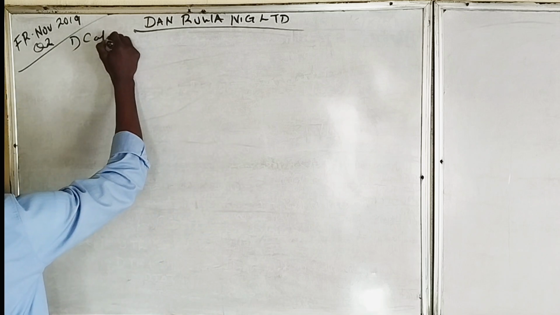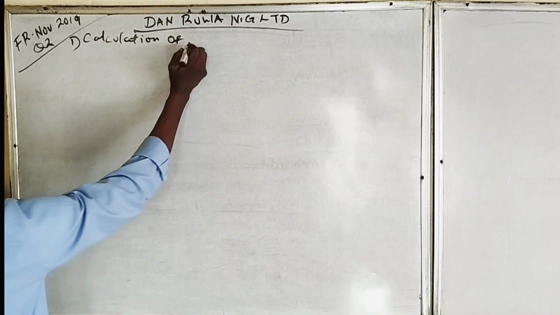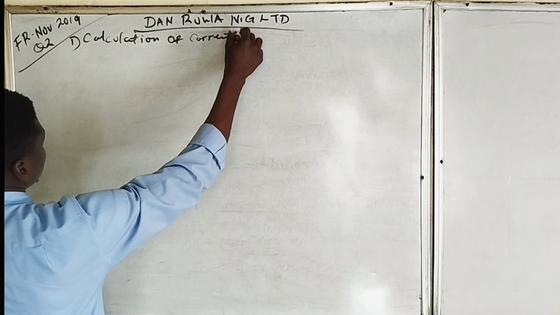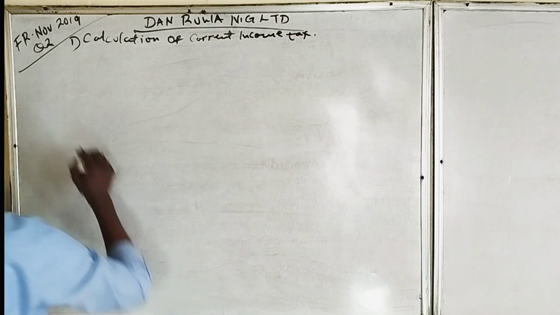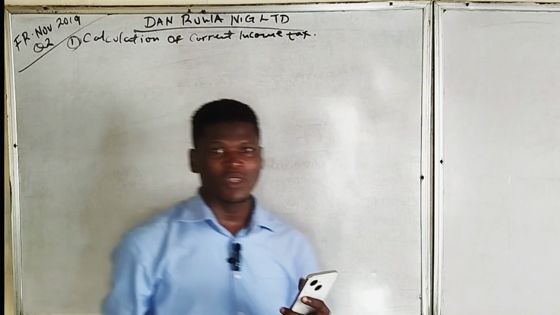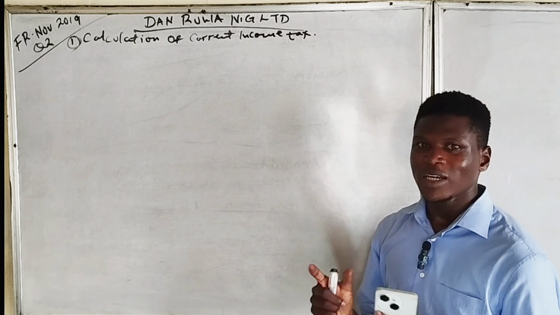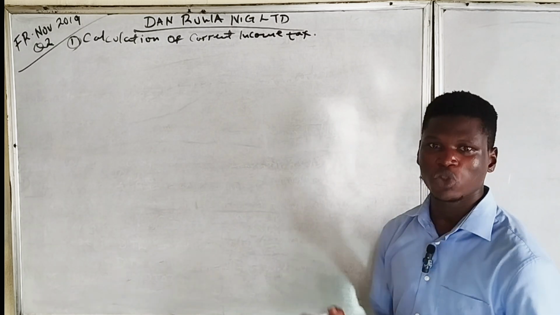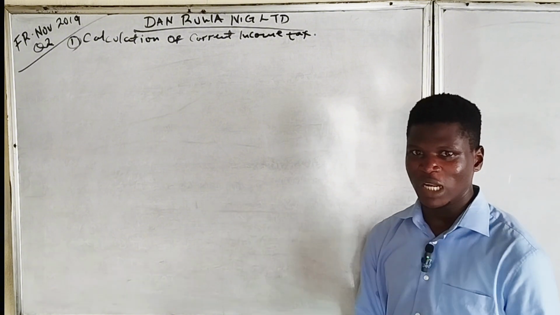So we have the calculation of the current income tax. Since we said that tax is computed on the taxable profits, which we've explained before, taxable profits will not include some expenses, which are disallowable expenses. So that is where we talk about the allowable expenses and disallowable expenses.